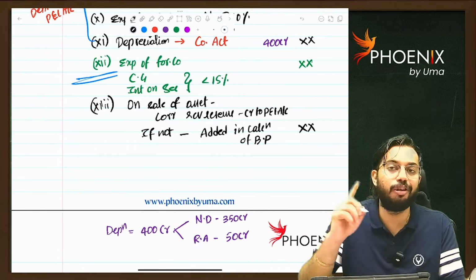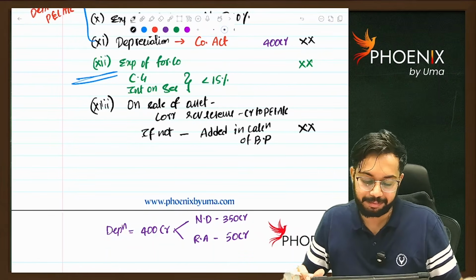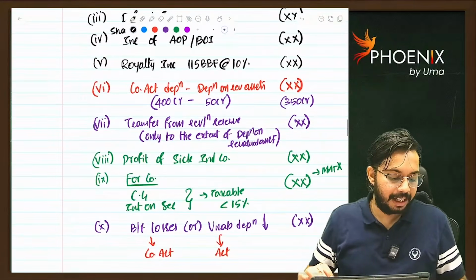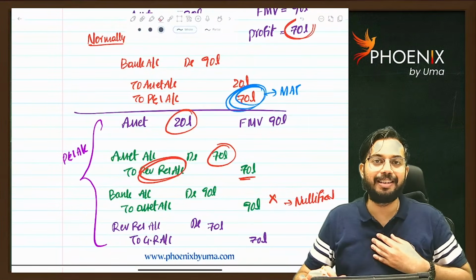So I told you the loophole. I also told you how it was countered by Nirmala Sitharaman. Next, one last adjustment is there. So I hope you found this example interesting.